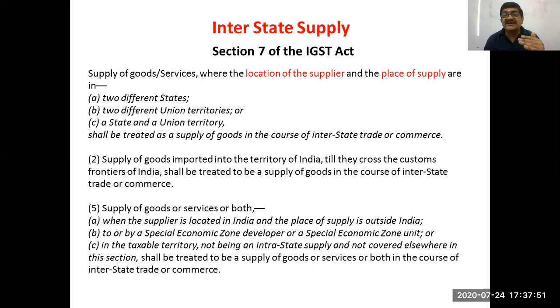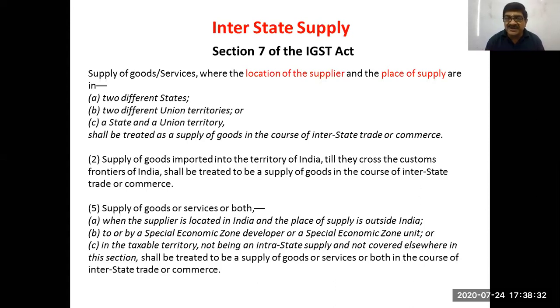So location of supplier is a defined term. Place of supply we have to decide as per section 10, 11, 12, and 13 of the IGST Act. Sections 10 and 11 are in relation to goods, section 12 and 13 are in relation to services. And we have to determine the location of the supplier as per the definition. So if these two places, location of the supplier and the place of supply, happen to be in two different states or two different union territories, or a state and union territory, then it will be treated as a supply of goods or services in the course of interstate trade or commerce.